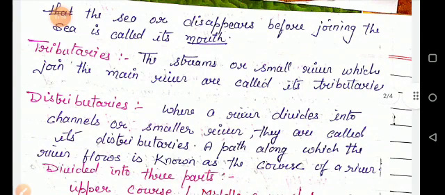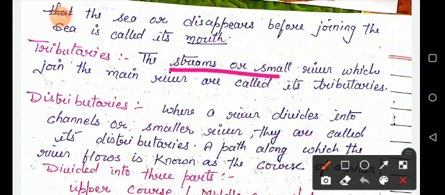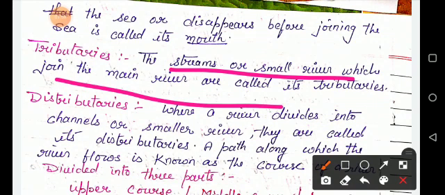And tributaries and distributaries. Tributaries are streams or small rivers which join the main rivers. Where a river divides into channels or smaller rivers, they are called distributaries. Like Ganga and Brahmaputra, when they go to their mouth at the Bay of Bengal, they form a big delta, the Sundarban delta, with distributaries. It divides into many parts.